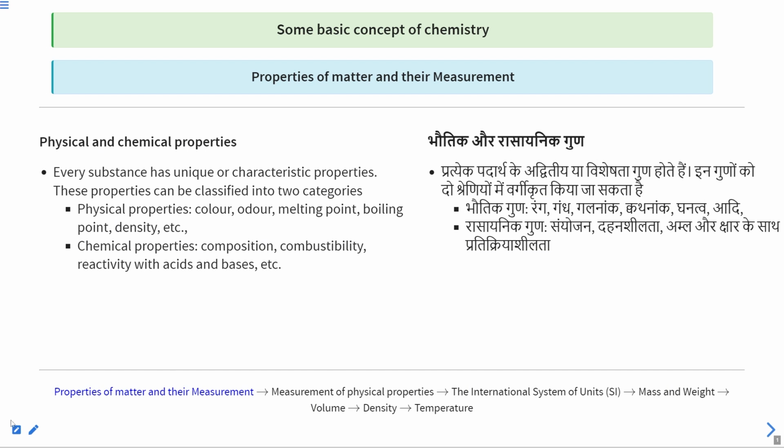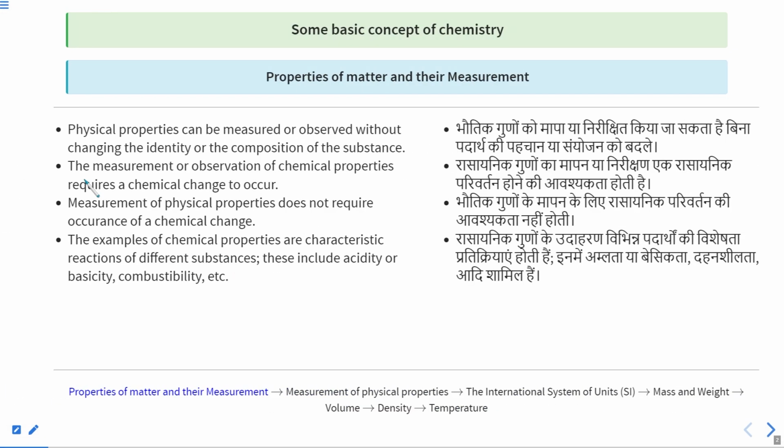So I am quickly recalling these points. Physical and chemical properties. Every substance has its unique or characteristic properties, and these properties are classified into two categories. First is physical and second is chemical. Physical properties are like color, odor, melting point, boiling point, density, etc. Chemical properties are like composition, combustibility, reactivity with acids and bases. These are some chemical properties, as I told you already.